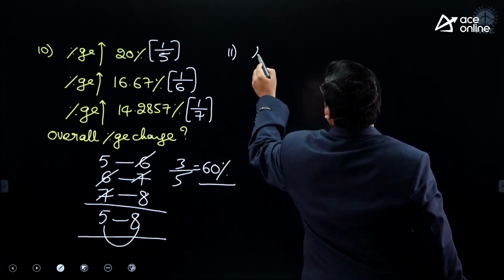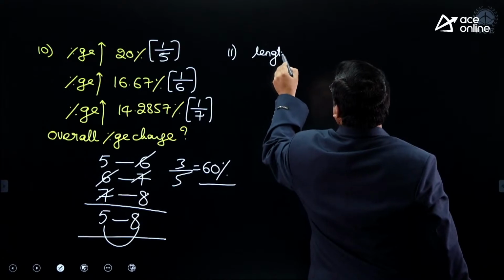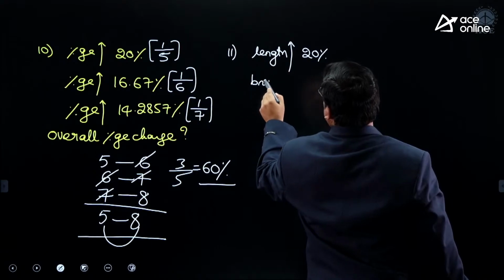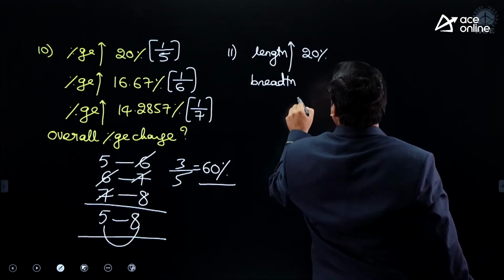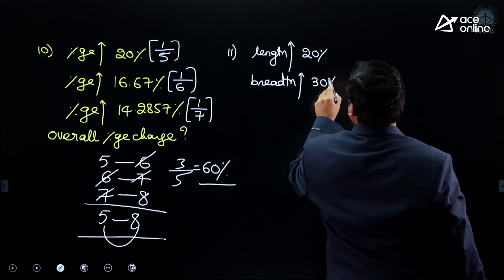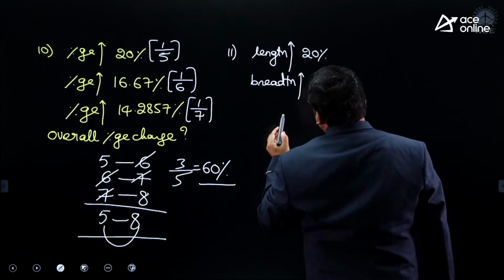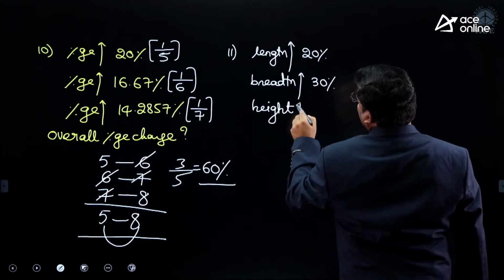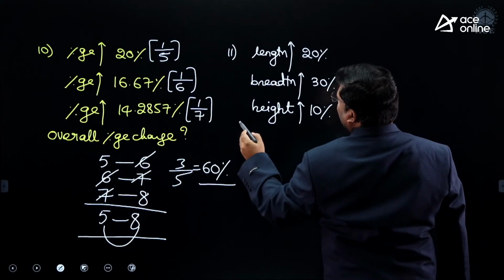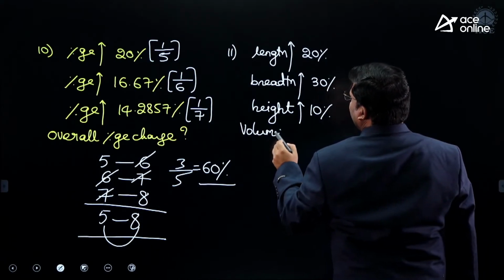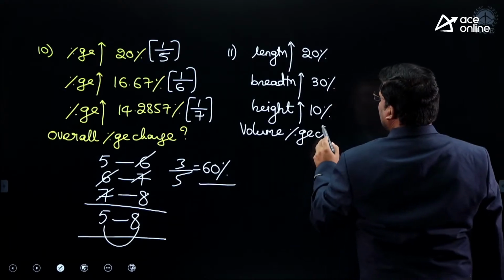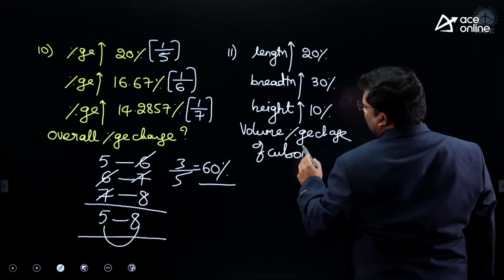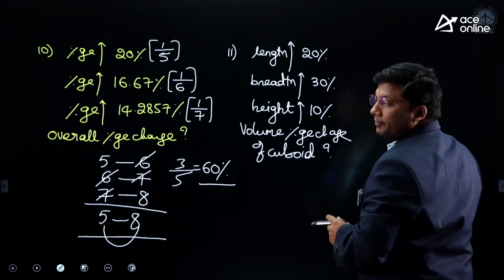11th one, right? Length is increased by 20%. Breadth is increased by 30%. Height is increased by 10%. What is the percentage change in the volume of the cuboid?